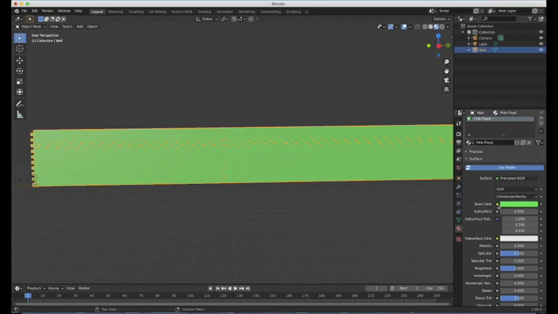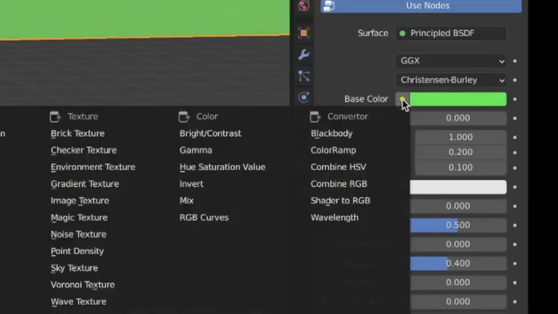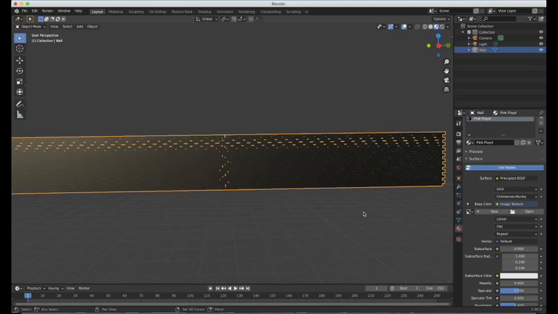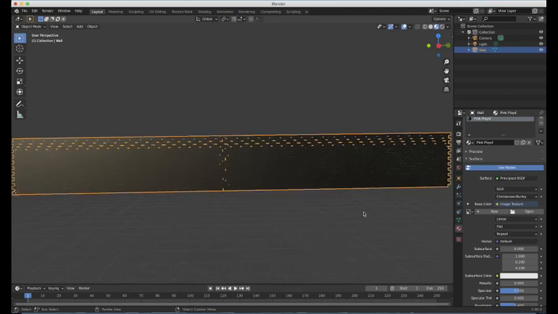So next to base color, there's this little yellow dot, and if I click on the yellow dot, you get all these other options now, and we're going to choose image texture. I want to put an image. I'm going to slap an image on that wall. So yeah, image texture. The wall will turn black because we haven't loaded an image in yet, so it's just telling you that it's empty at the moment.